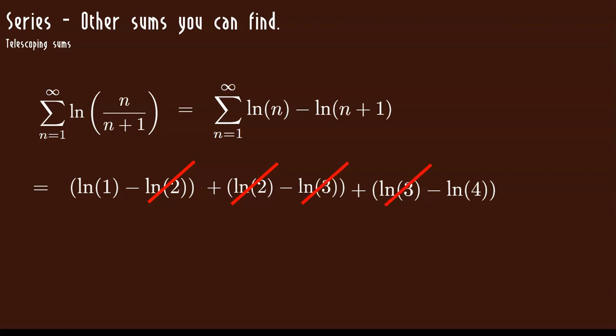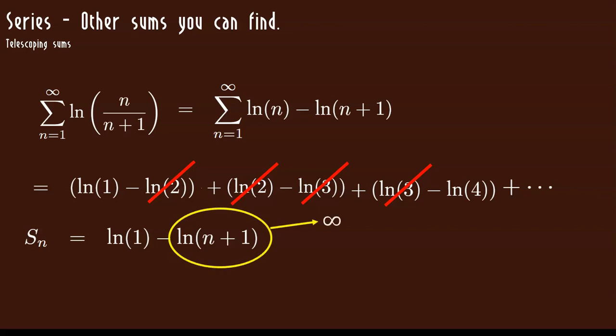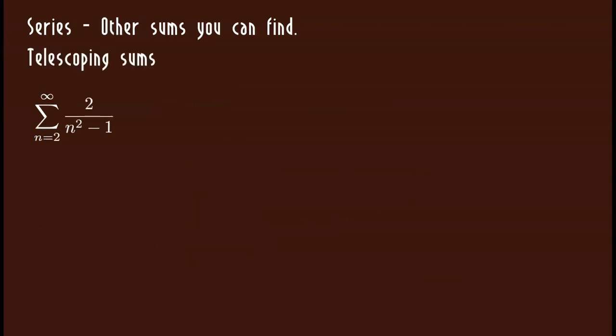This time, the natural log of 3's cancel. And this is going to continue on. So the only thing that survives for S sub n is the natural log of 1 minus the natural log of n plus 1. So what is the limit of S sub n as n goes to infinity? Well, natural log of n plus 1 goes to infinity. So this series diverges.